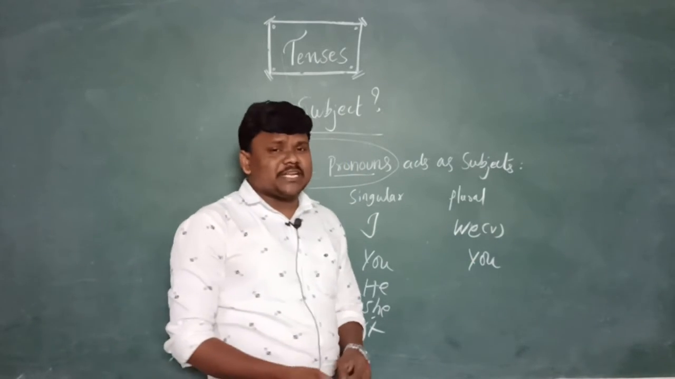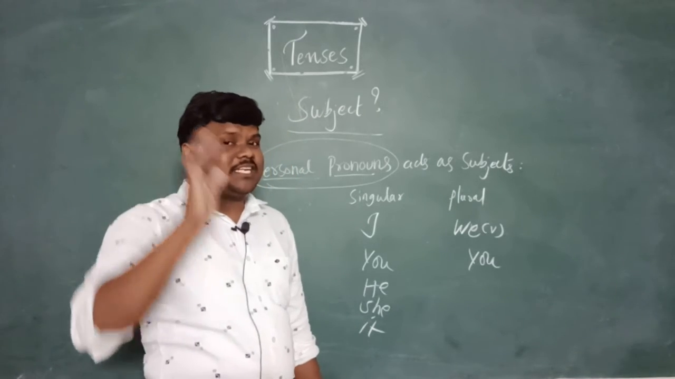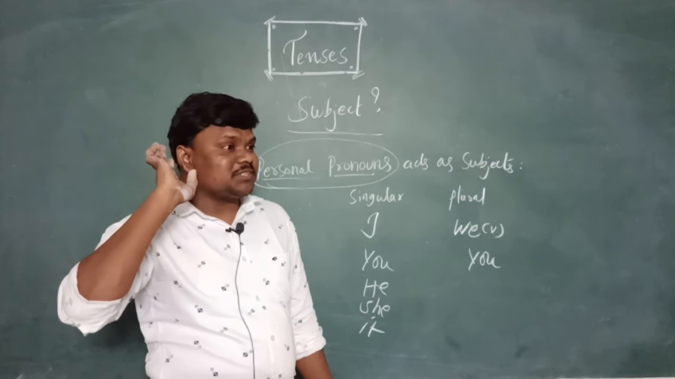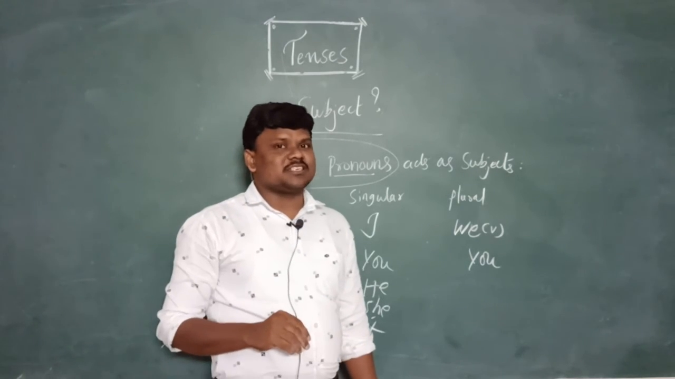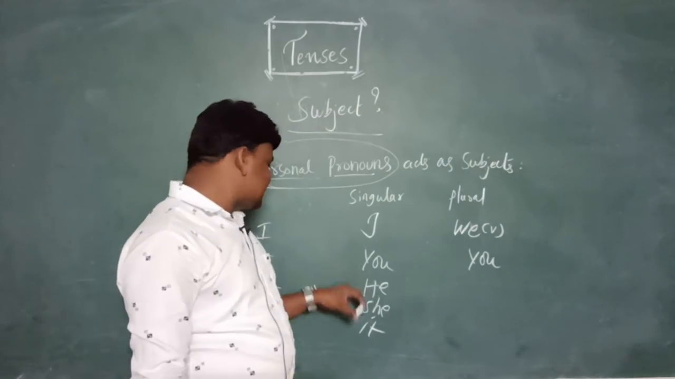If you are talking about any secrets in Telugu, we use the word basically మూడో కంటికి తెలియకూడదు. When you are speaking about something, we say we should not tell the third person. మూడో కంటికి తెలియకూడదు, right? Those third persons are called he, she, it.